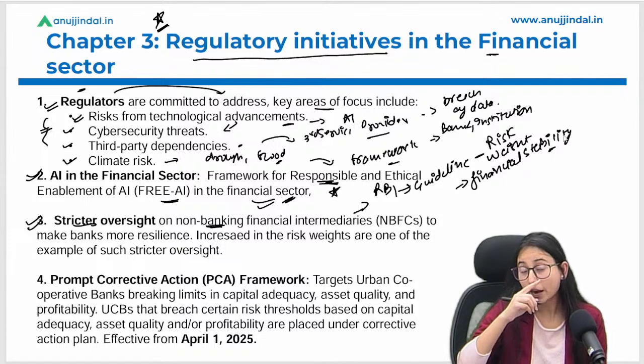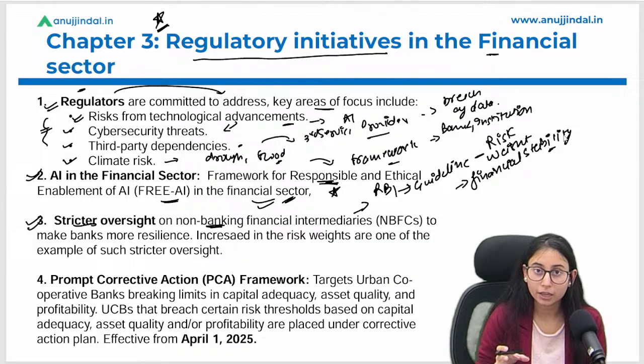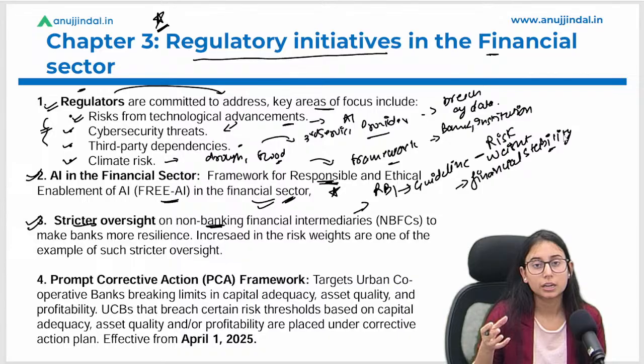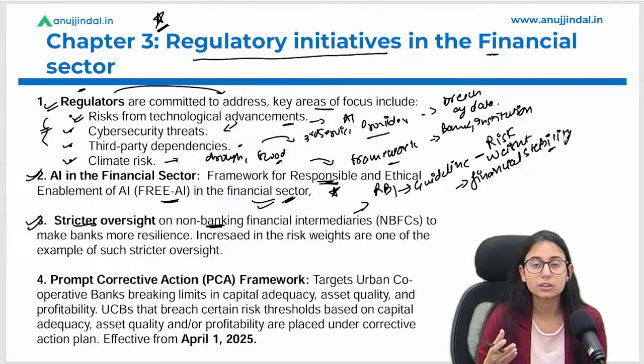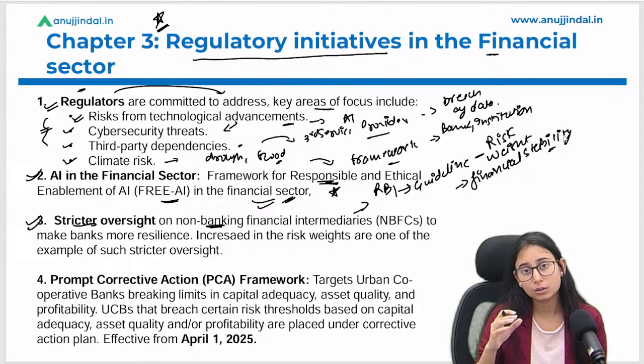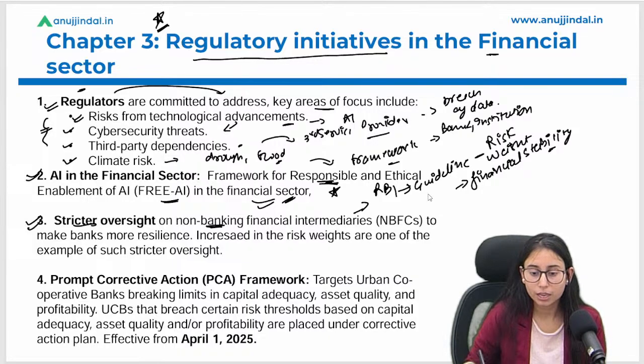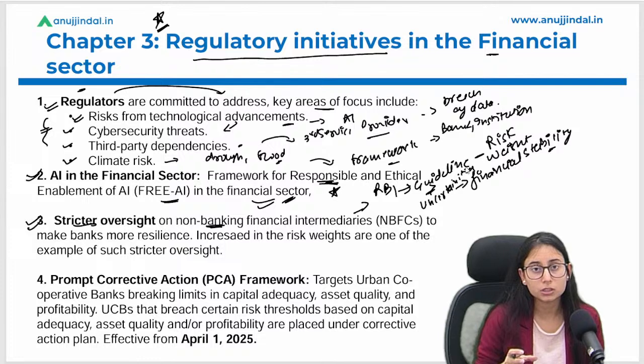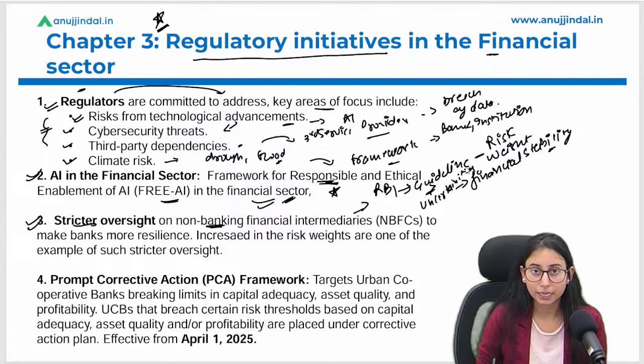RBI ने proactively पहले ही रिस्क को ascertain कर लिया, पहले ही रिस्क को identify करके they released such guidelines wherein they have increased the risk weights. That means they are preparing the financial institutions well above the uncertainties, okay.